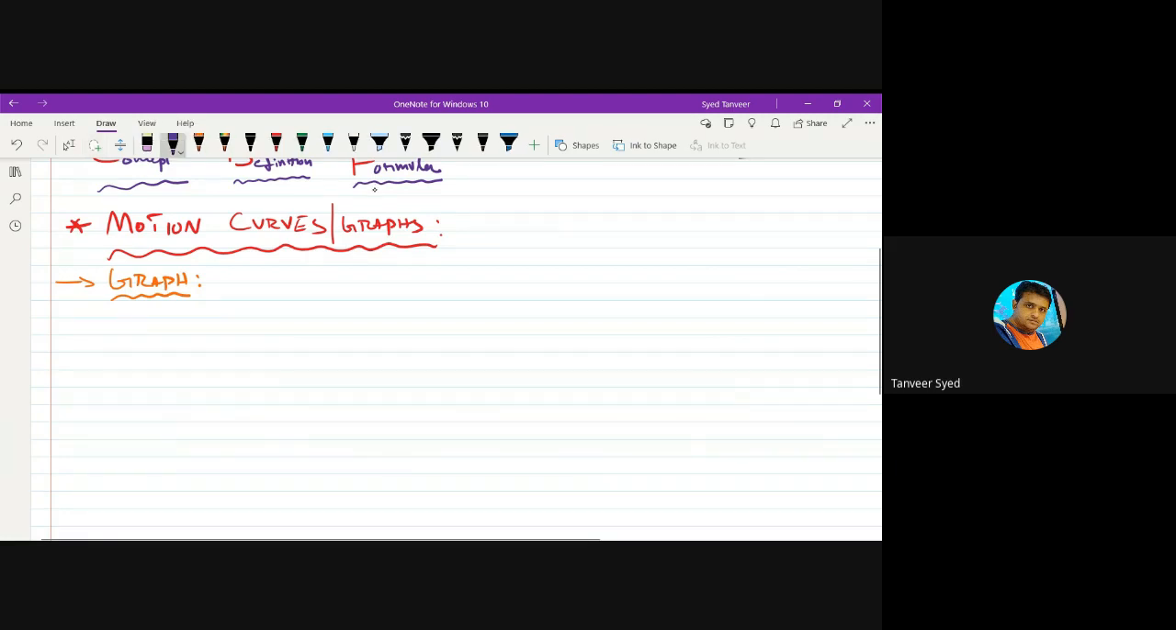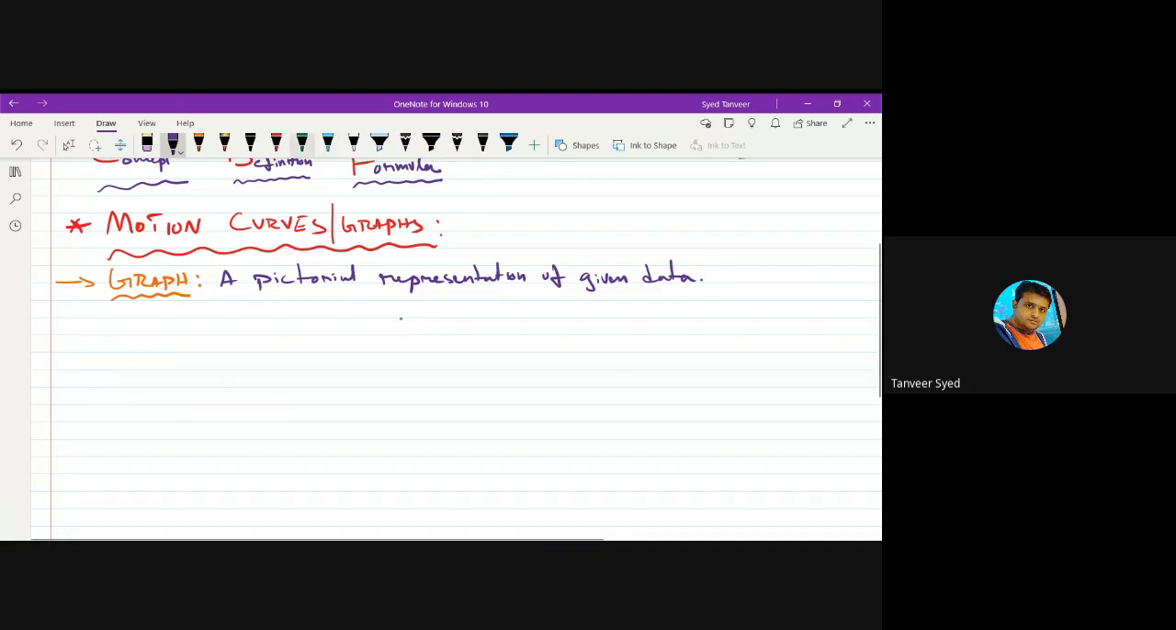So graph is actually a pictorial representation of given data. The different types of graphs are there. Bar graphs are there. Pie graphs are there. We don't want those details now.